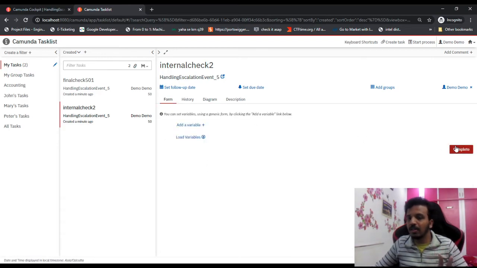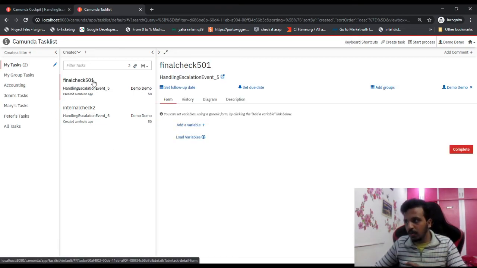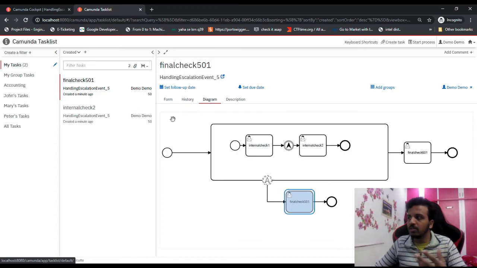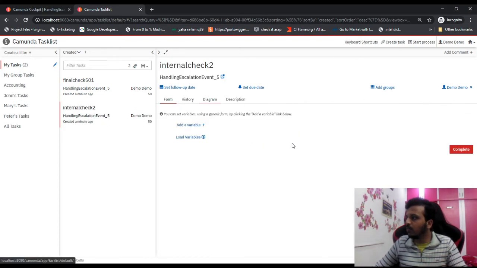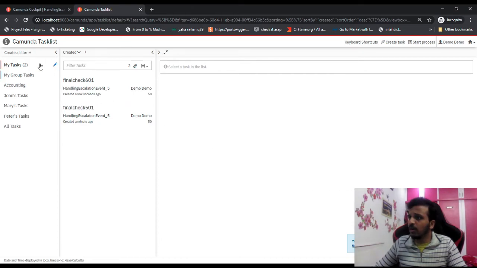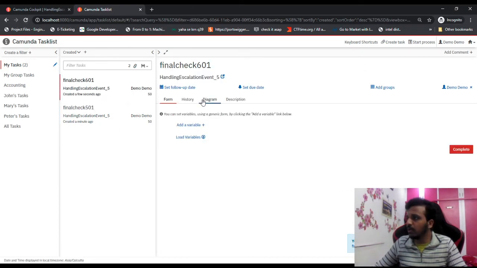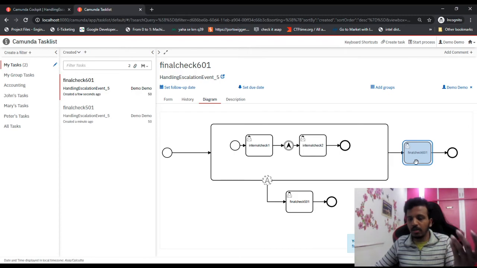Here we can see that we got escalated, but that escalated person is not there. So it's not blocking us. Though it is not helping us here, it is also not blocking us. If 501 was there, it could have benefited us, but since the 501 person is not there, we are just assuming that person is not there, so we are simply going to continue with our flow. Let's complete the form. Now if I refresh, yeah, 601, it came here. So I can say it went outside. I can say still the 501 is there.